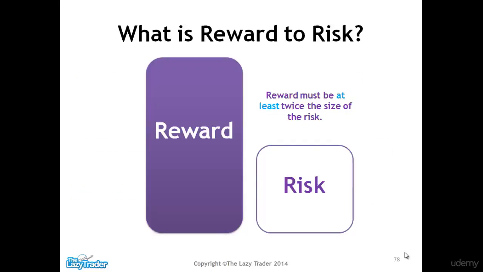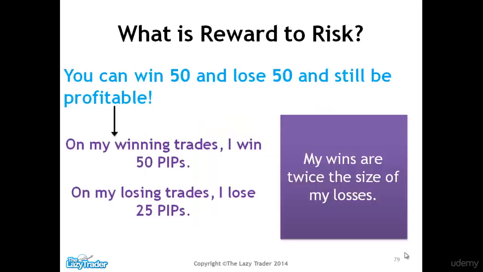So we always want reward to be at least twice the size of the risk. If we're risking 100 pips for a particular trade, we want to pursue an opportunity which has at least 200 pips. Or if we've got 50 pips risk for a trade, we want to target an opportunity which has at least 100 pips reward, and so forth. So remember that the reward potential must at least be twice the size of the risk. Then we can win 50 times and lose 50 times and still be profitable.